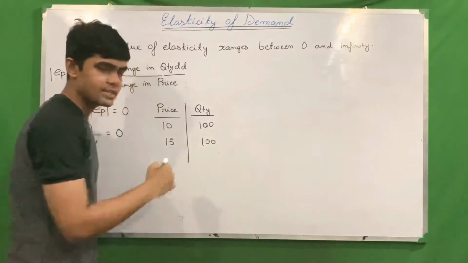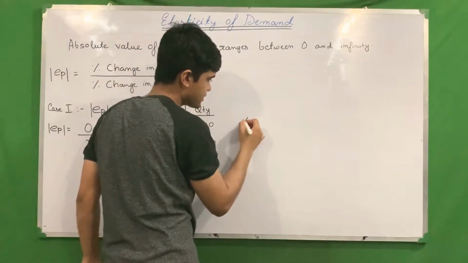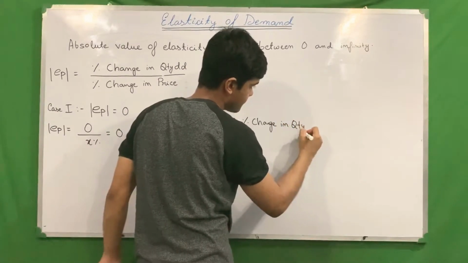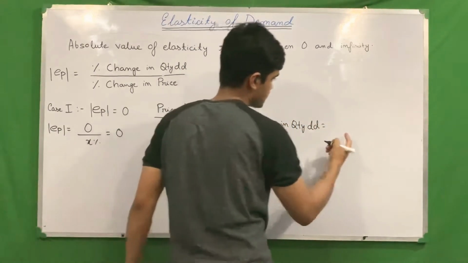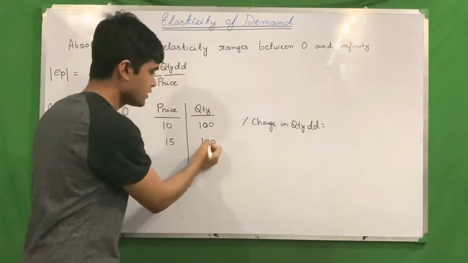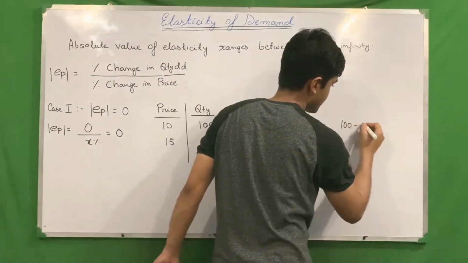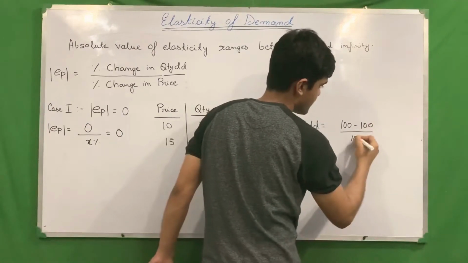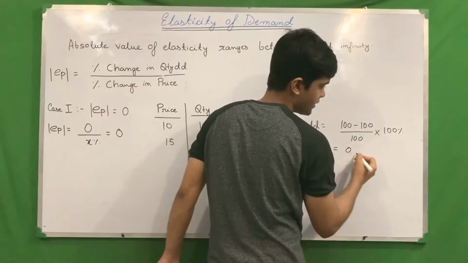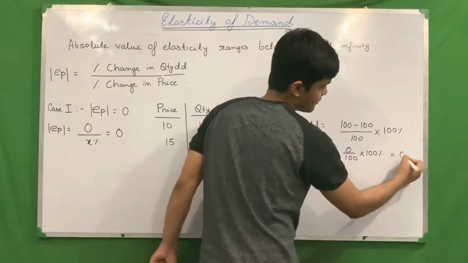Mathematically, the new quantity is 100 and the old quantity is 100, so 100 minus 100 divided by old quantity 100, into 100 percent. 100 minus 100 is 0, and 0 by anything is 0.